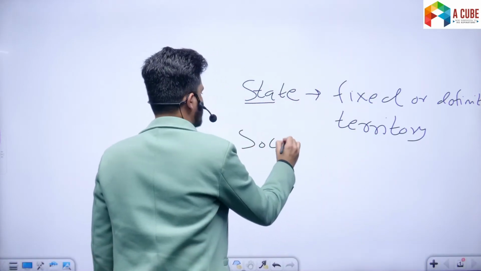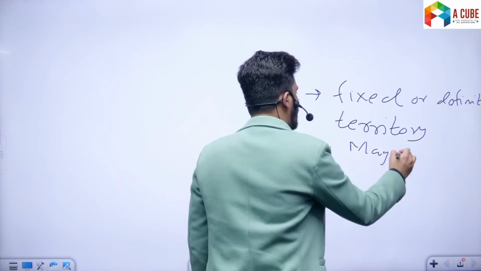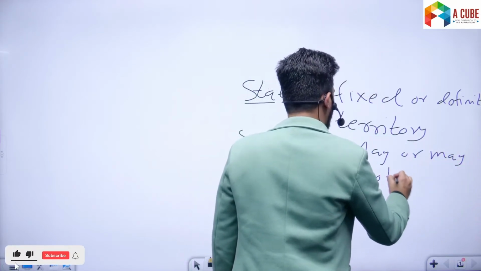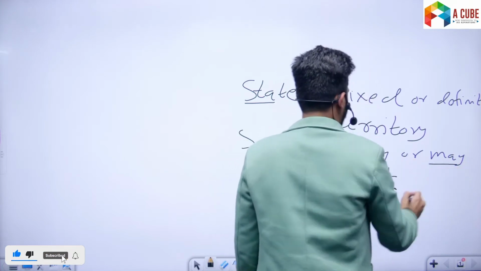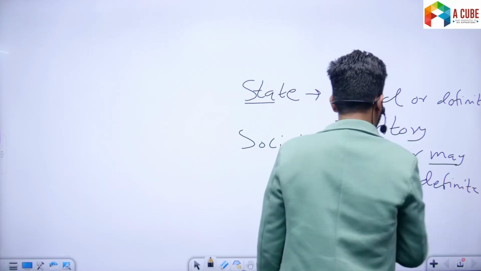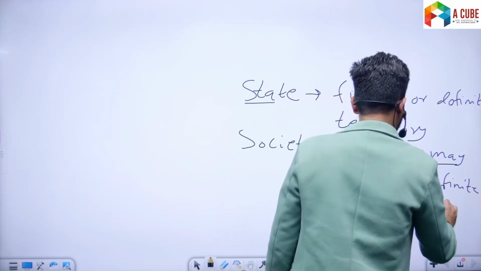But society may or may not. Society may or may not have a definite or fixed territory.